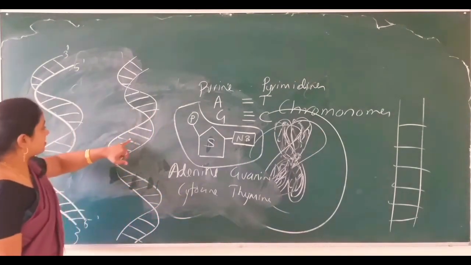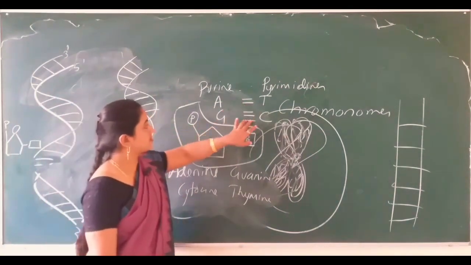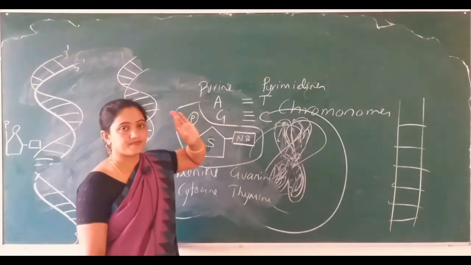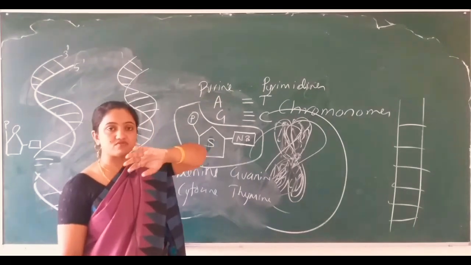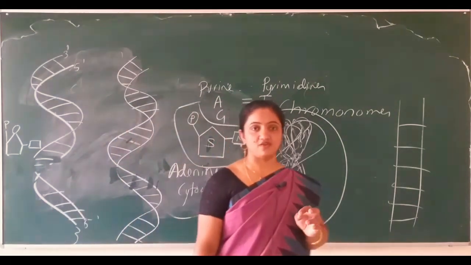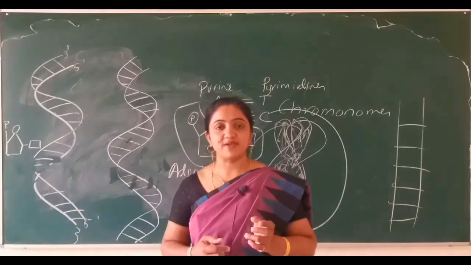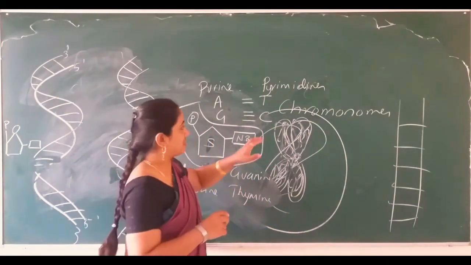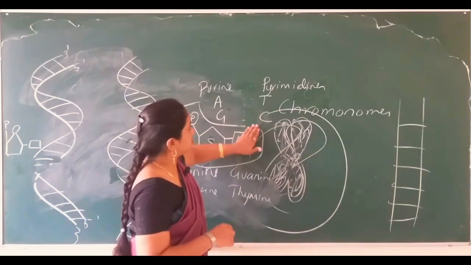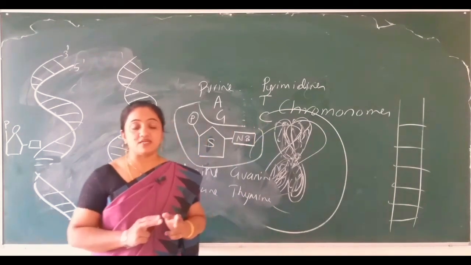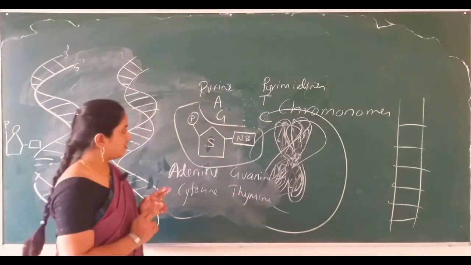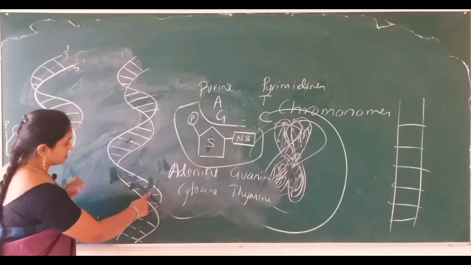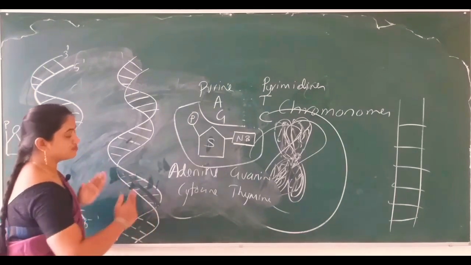And the hydrogen bonds can dissolve. Why am I talking about this? How can they dissolve? At the time of replication, one enzyme helps to dissolve the hydrogen bonds, so that when the hydrogen bonds get disconnected, the double helical model opens.